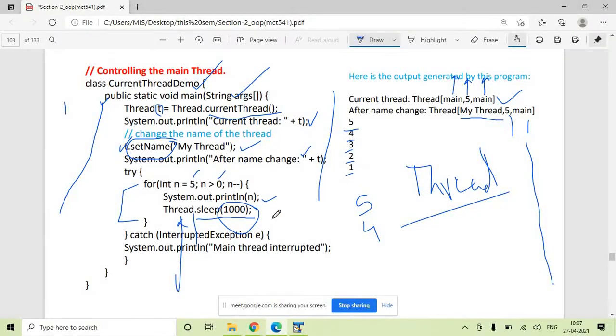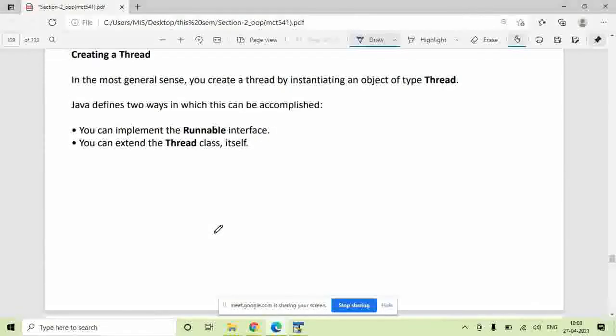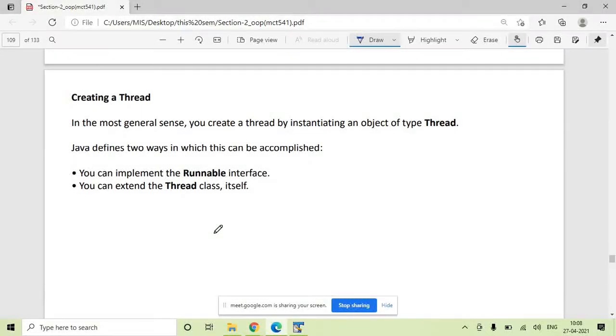Now this is about the already existing thread, the main thread, which gets created automatically. So in this program we have only one thread. Now let's see, in addition to this automatically created main thread, if the user wants to have their own user-defined thread, then how can the user create a thread?